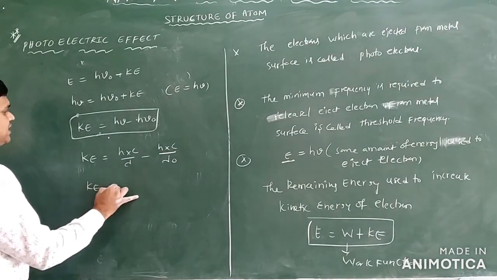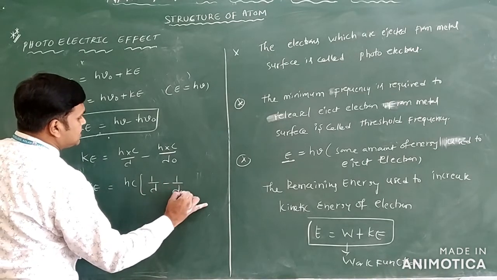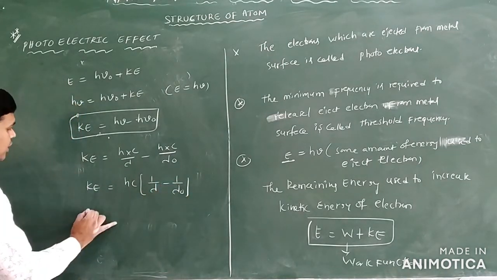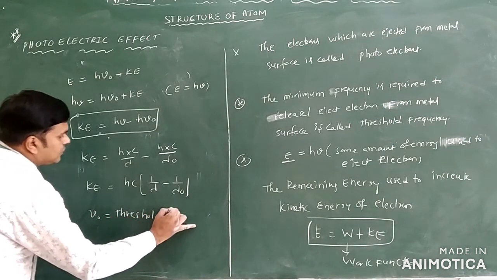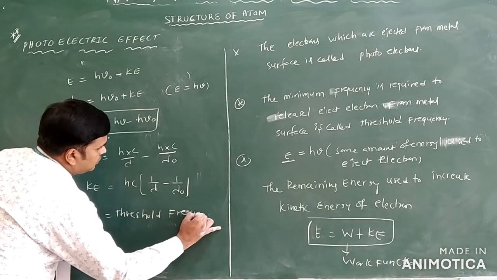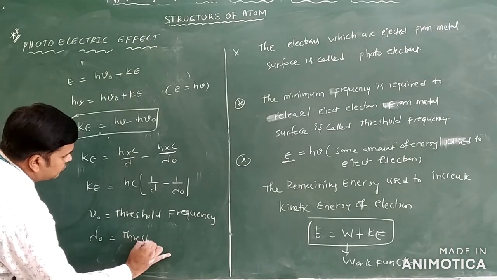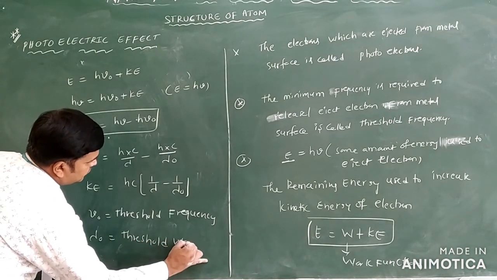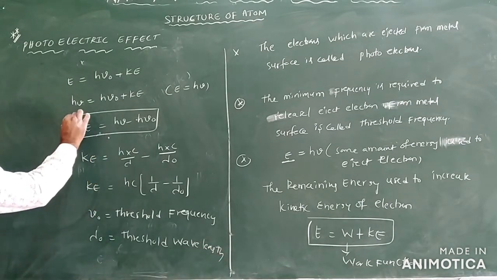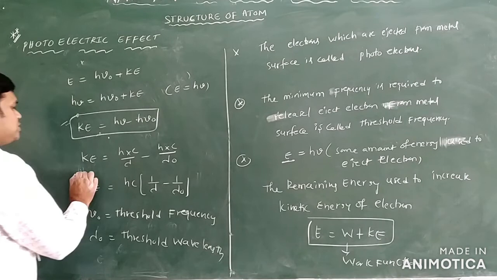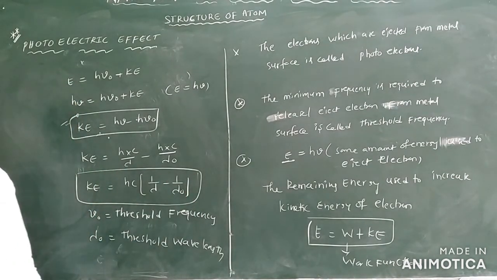Now we will write KE is equal to hc, suppose you take the common here, 1 by lambda minus 1 by lambda naught only. So what is nu naught here? Nu naught is equal to threshold frequency. And lambda naught is equal to threshold wavelength. What is the formula you got here? KE is equal to h nu minus h nu naught, or KE is equal to hc into 1 by lambda minus 1 by lambda naught only.